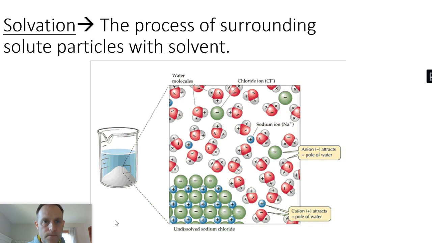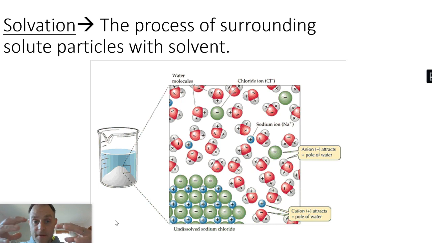Okay? So the last component I want you to get is this solvation. Solvation is the process of surrounding solute particles with the solvent. Now let's reword that, breaking down solute and solvent again, right? The process of surrounding solute. Now remember, solute is what gets broken apart.